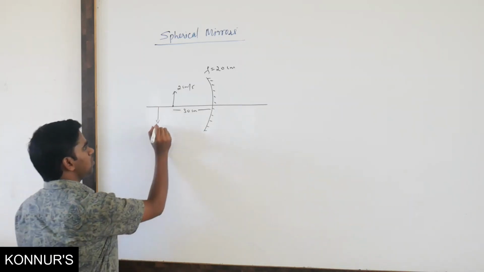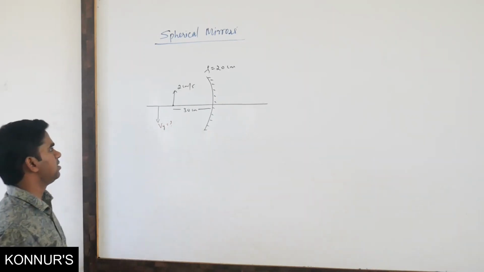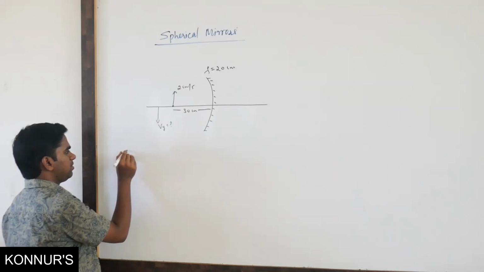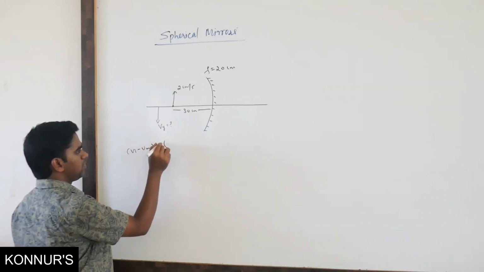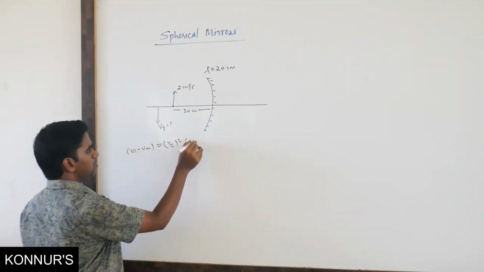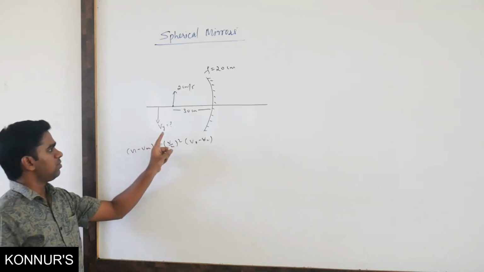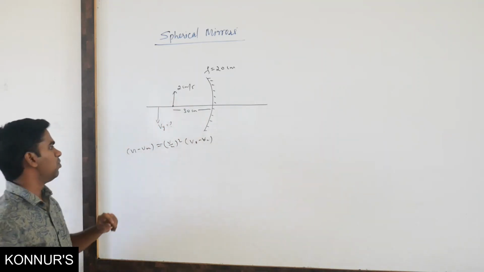So we have to find velocity along the y-axis. So how can we find it? With the help of the last problem, if we take Vi minus Vm equals minus v by u the square into V object minus velocity of mirror, it won't work here, because there velocity was along the horizontal line, but now velocity is along the vertical line.